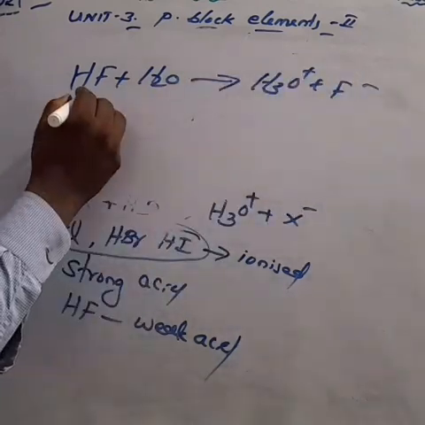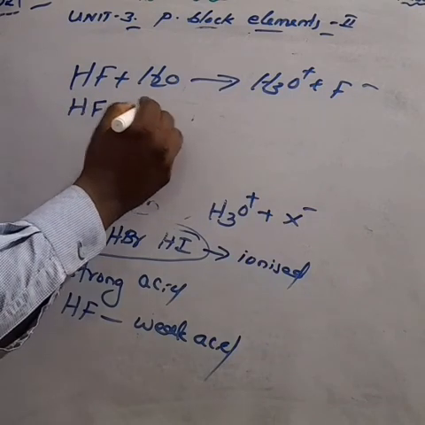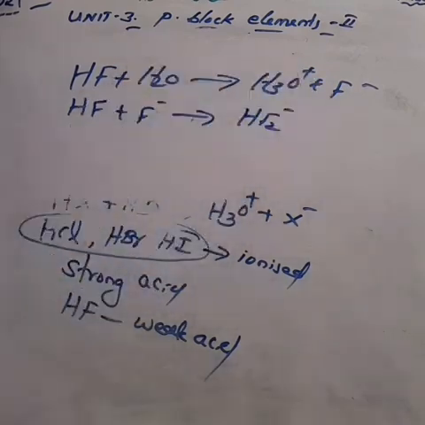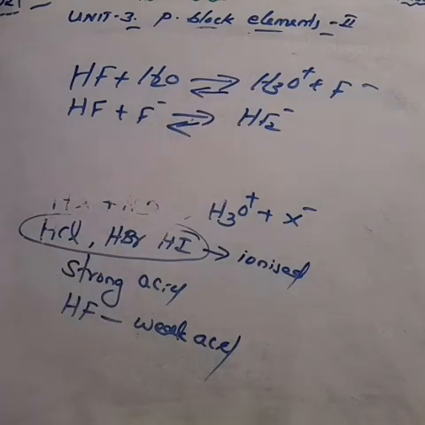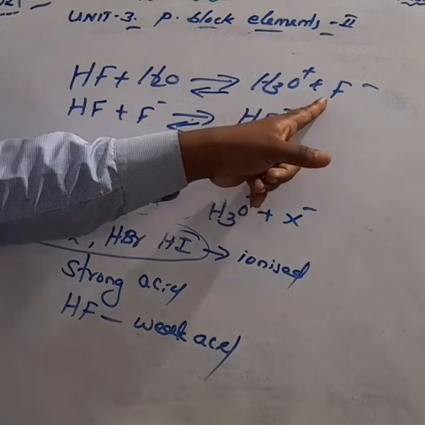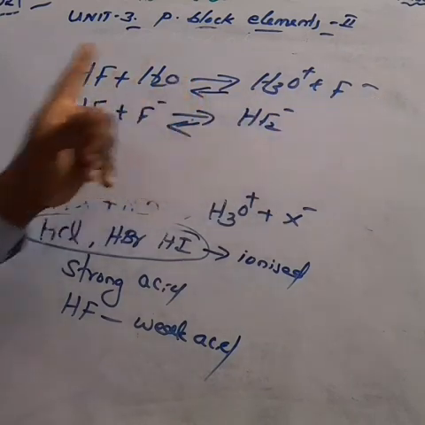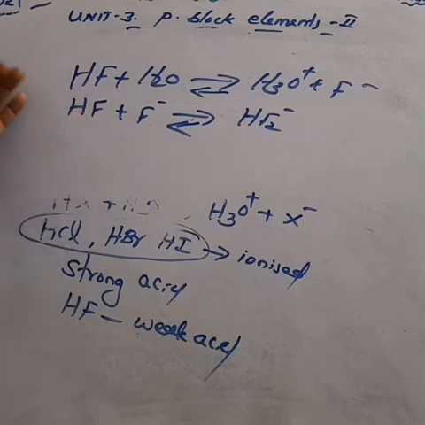HF plus F- gives HF2-. At high concentration, the equilibrium involves the removal of fluoride ion. It affects the dissociation of hydrogen fluoride and increases the hydrogen ion concentration.